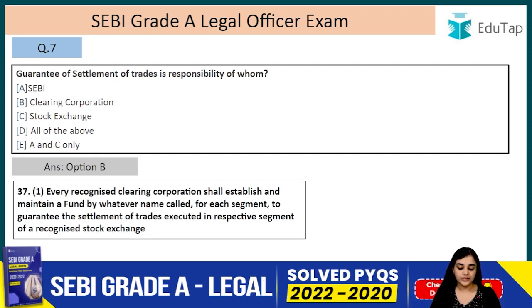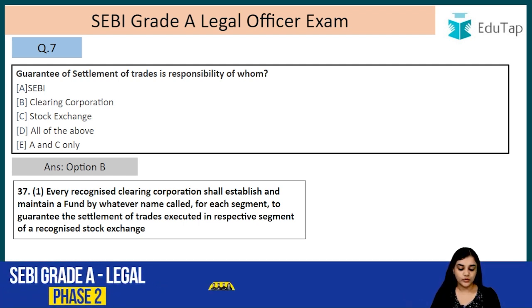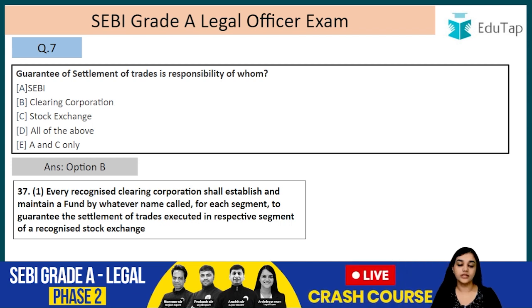So every recognized clearing corporation shall establish and maintain a fund by whatever name called for each segment to guarantee the settlement of the trades executed in respective segments of recognized stock exchange. So it is the duty of who? It is the duty of the clearing corporation as mentioned in regulation 37.